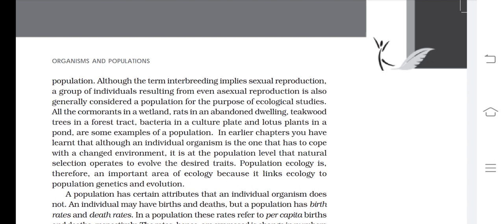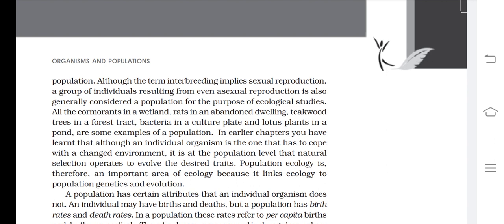So if we study a population for ecological purposes, then according to ecological studies, individuals produced from either sexual or asexual reproduction are known as a population. It means both types of reproduction, sexual as well as asexual, are acceptable according to ecological studies.